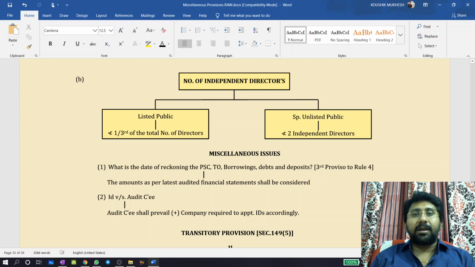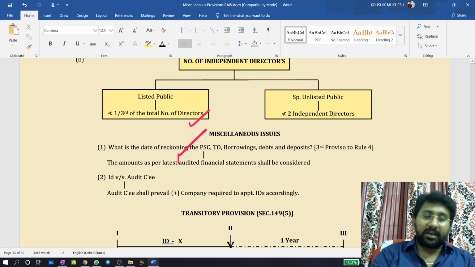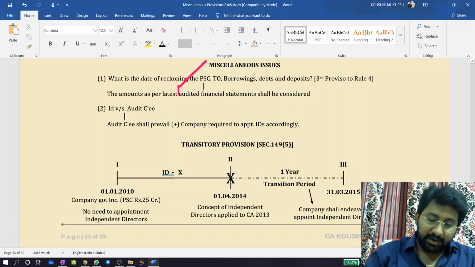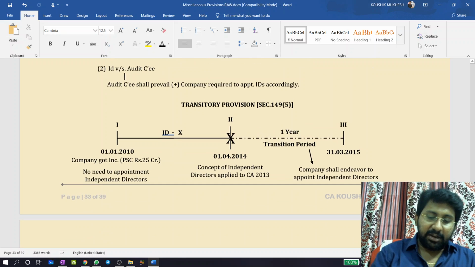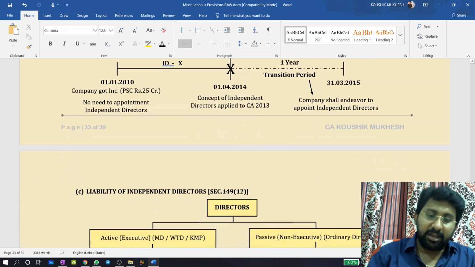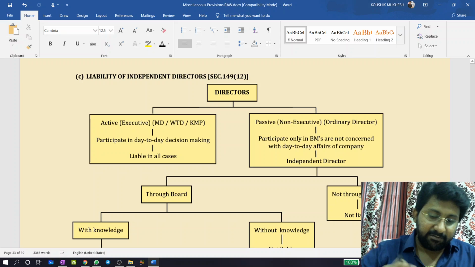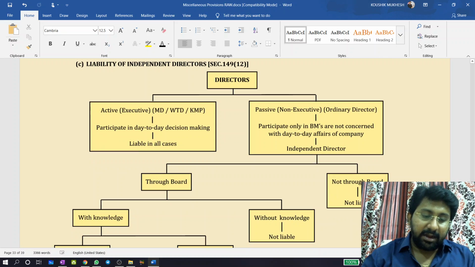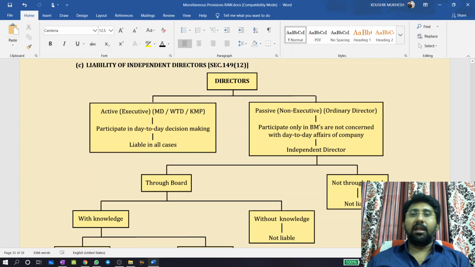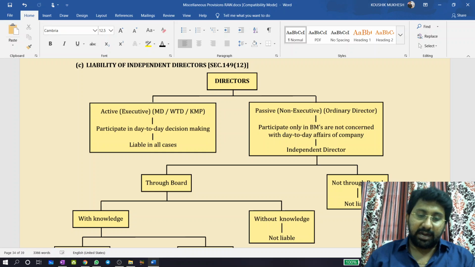If it is a listed public company, not less than 1/3. In all other cases, it will be two independent directors. This is a transitory provision. Just have a look. Not applicable today; it expires in the year 2015 itself. Liability of independent directors, subsection number 12. I am not going by the sequence of the section; I am going by the right sequence for easy understanding.